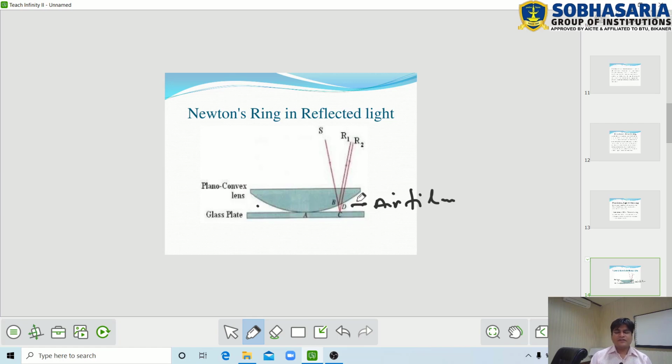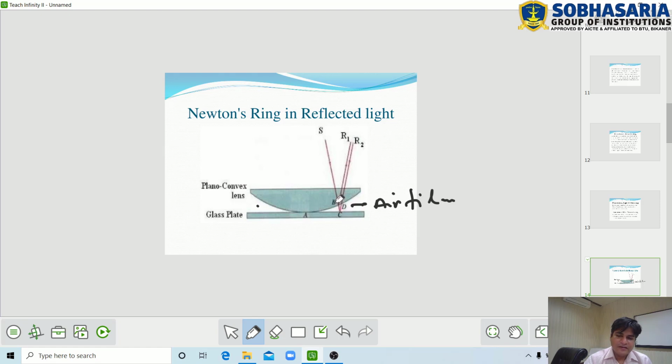Here we discuss Newton's ring in reflected light, so we only discuss the reflected light beams. Now we consider the SA beam and SB beam, which is reflected from the glass plate G, and this reflected beam SB is incident on the top and bottom surface of the air film.